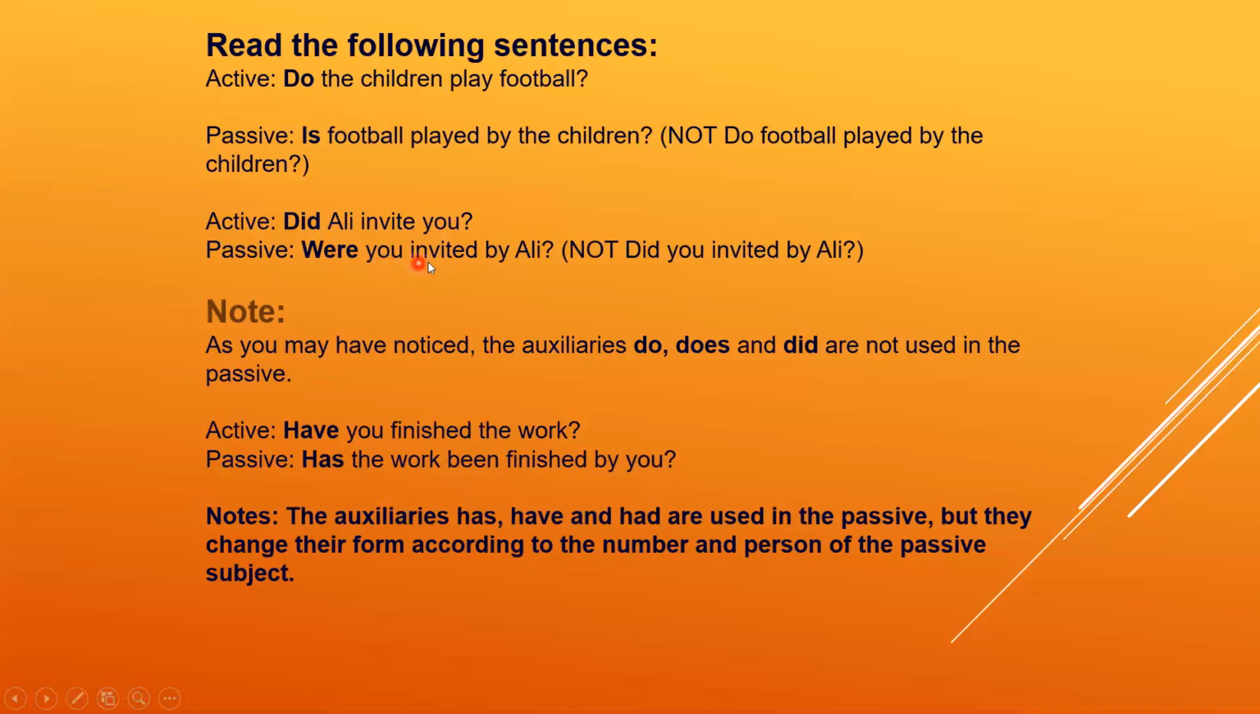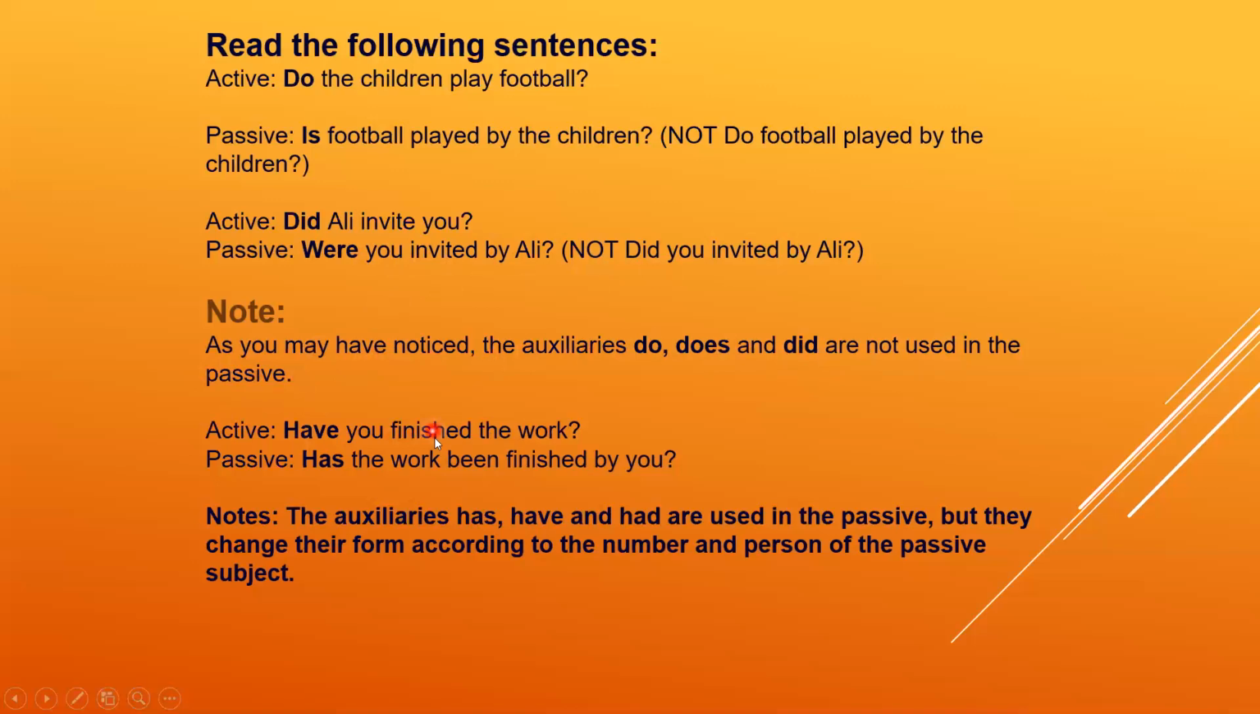So, were you invited? Invite is the first form, and we change it into the third form, the past participle. Were you invited by Ali? Not, it will be wrong, like, did you invited by Ali? It is wrong, dear students. Note, as you may have noticed, the auxiliaries like do, does, and did are not used in the passive. Now, another example, dear: have you finished the work?